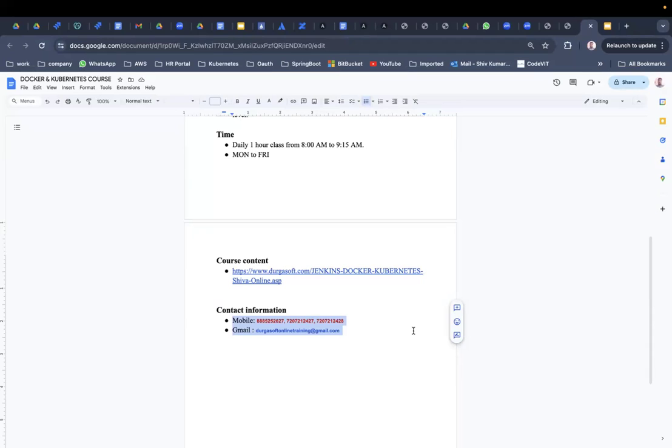For any non-technical questions, you can contact these mobile numbers, and you can email to this email, so that they will be happy to assist you. Okay, so that's the thing actually.